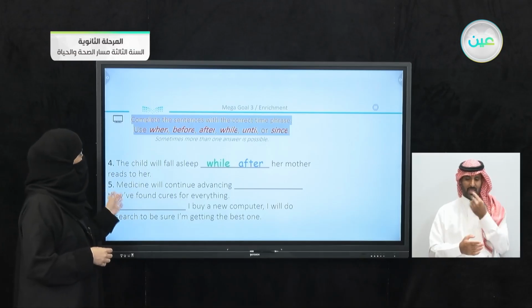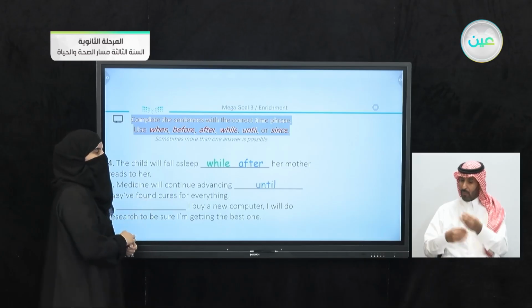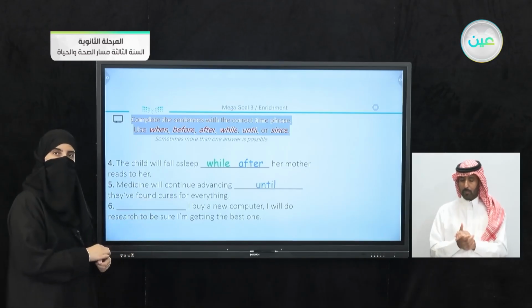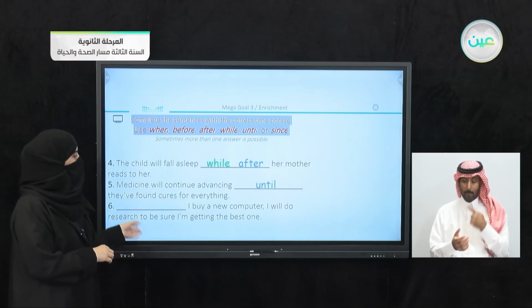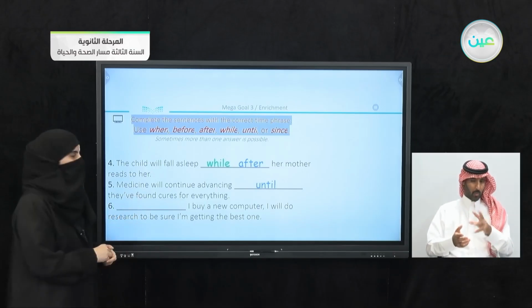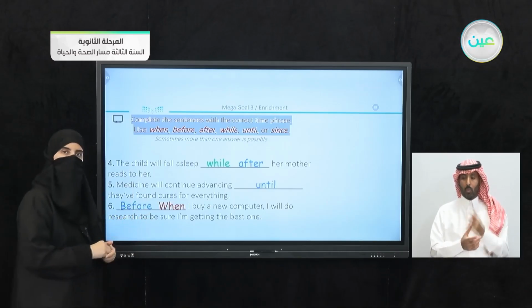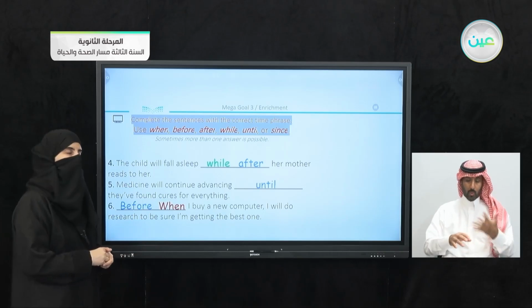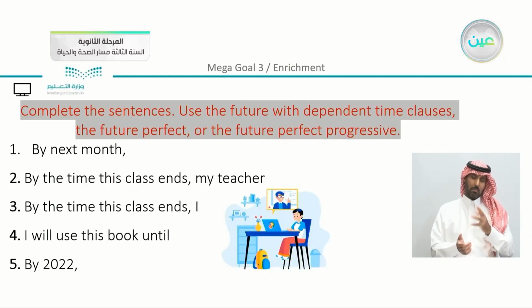Medicine will continue advancing. They found cures for everything. Now we have here until they find cures. Here, I buy a new computer. I will do research to be sure I'm getting the best one. I can say we have here before, or I can say when I buy a new computer. So you can see that some answers have up to 3 words that can be used.